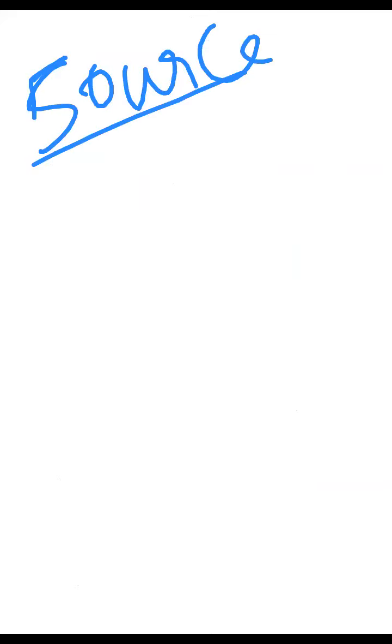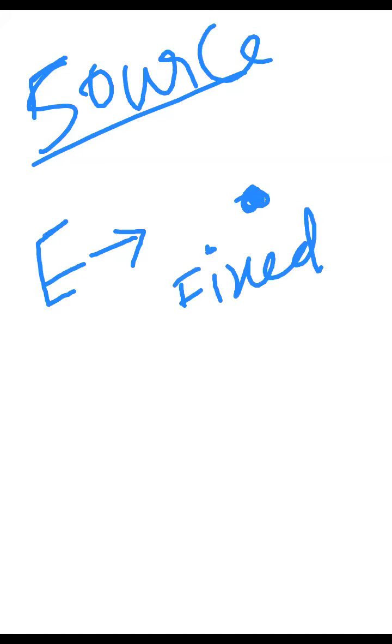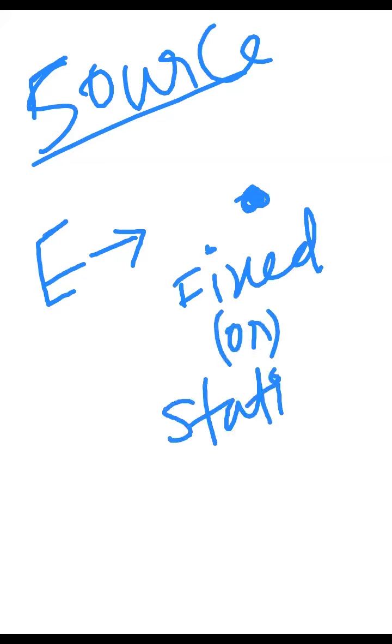That means what? How can I produce an electric field? That is a question. How can I produce the electric field? That electric field can be produced by a fixed charge. No need to be a point charge. Electric field will be produced by the fixed charge, or another name, stationary. Stationary means what? Not moving. Stationary charge. Electric field, please note down, very important.